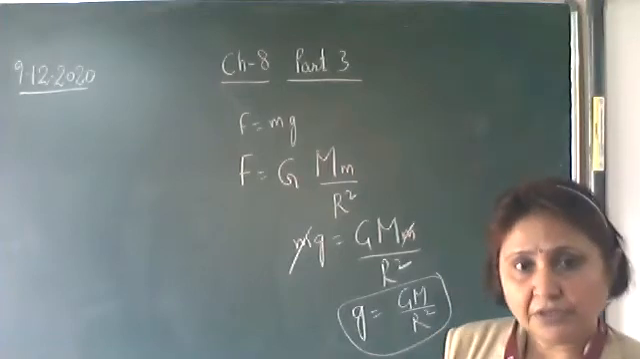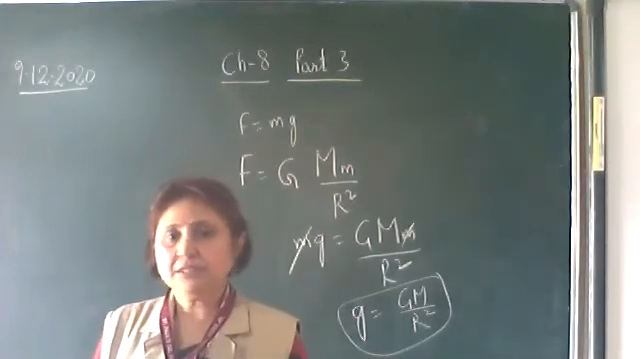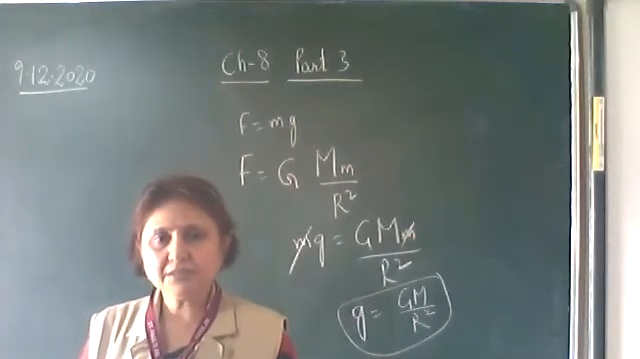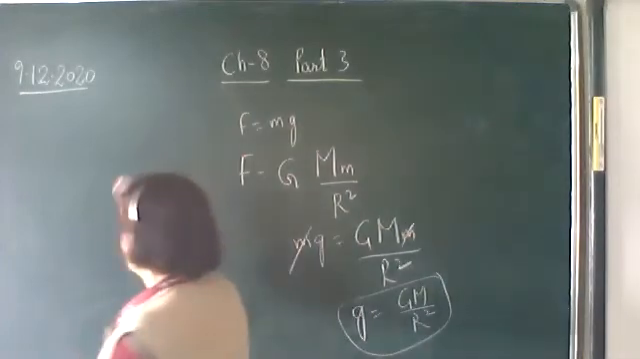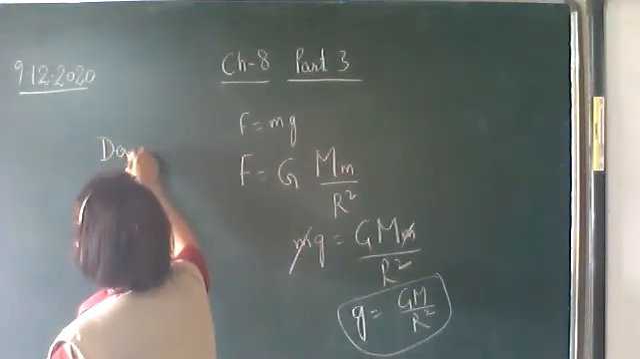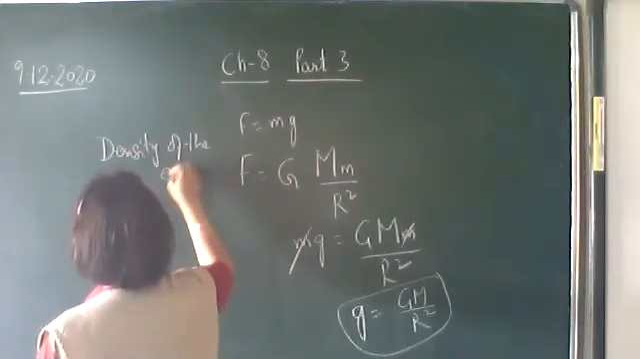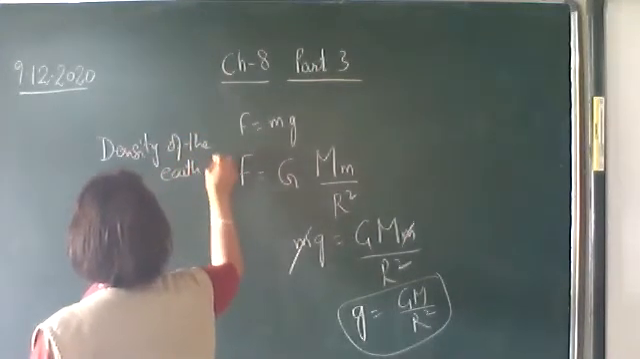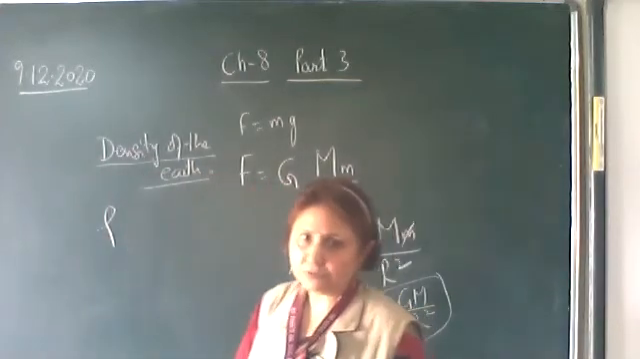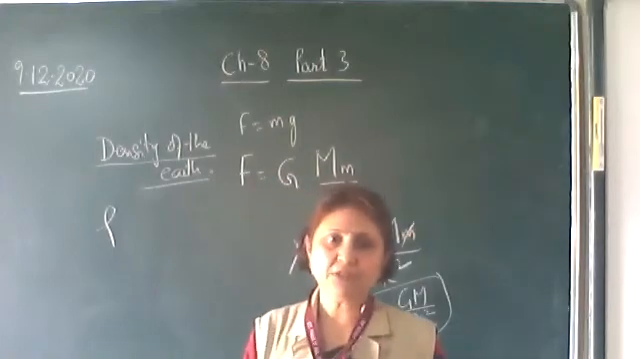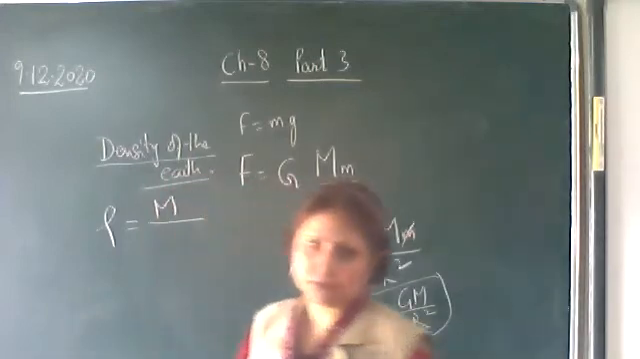Now write the next topic, density of the earth. Practically it is not constant everywhere, but the average density we assume to be constant. So now let's find the expression for the density of the earth. Density we know is given by mass upon volume. We are finding the density of the earth, so mass of the earth upon the volume of the earth.